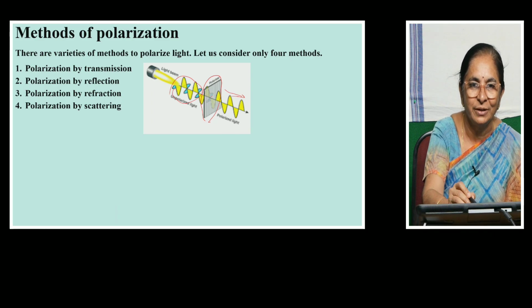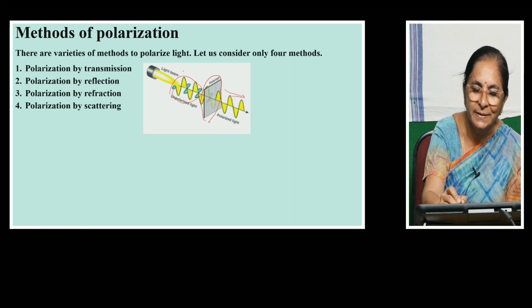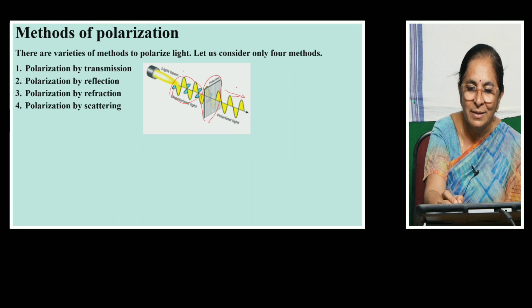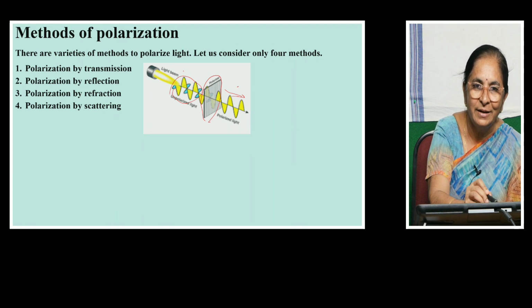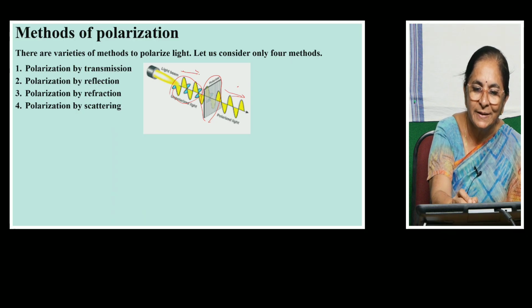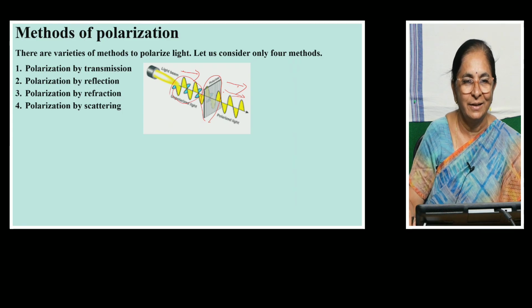This is transmission. That means from this side through the Polaroid it passes and comes to this side of this Polaroid. So it is getting transmitted, entering as unpolarized light, leaving the Polaroid crystal as polarized light.